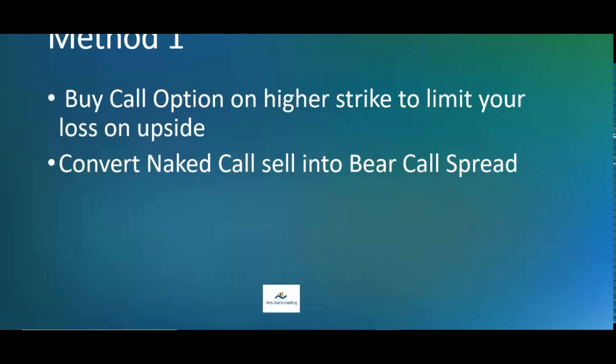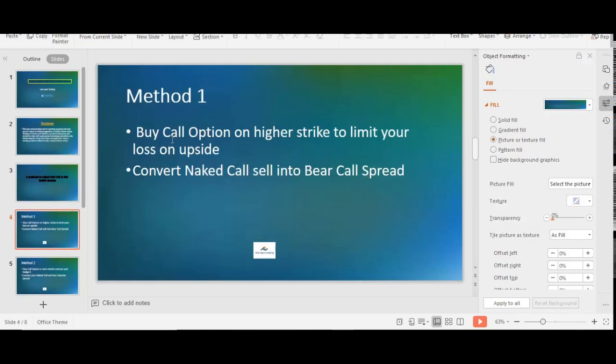Okay, so method number 1 is to buy a call option on a higher strike to limit your loss on the upside. Let's say for example you have a sold call option at the level of 13,500. After looking at this rally, you can buy 13,600 or 700, whichever call option you can afford as per your risk capital. This way we'll be converting our naked sold call option into a bear call spread, and also limiting our losses on the upside.